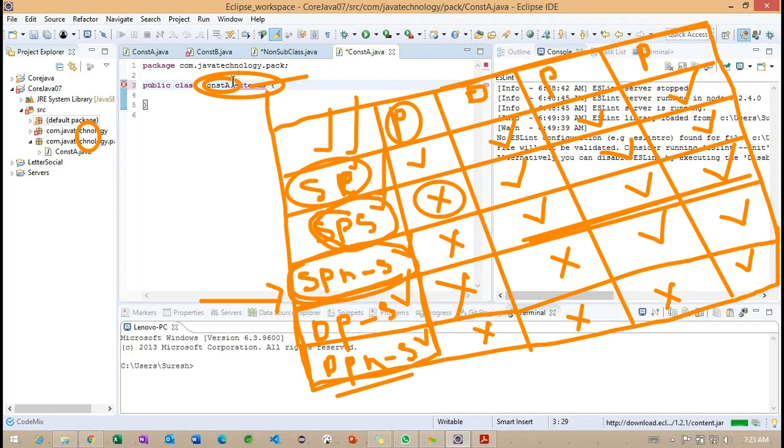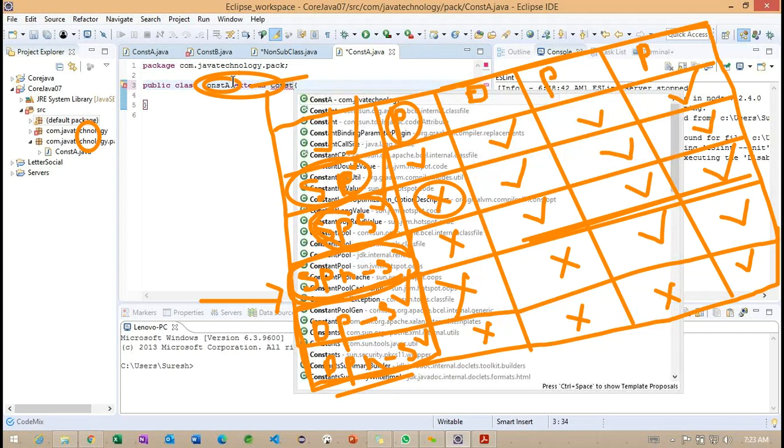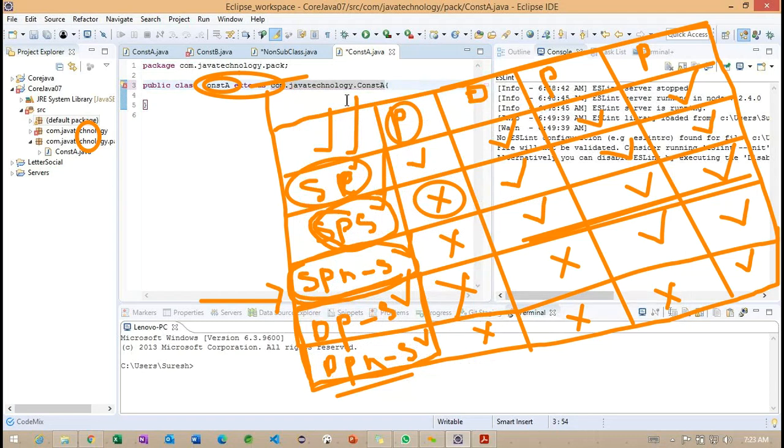Using this particular extend keyword, I will try to use the class name here, something called construct A, which resides in the com.java technology package. Getting the point? This is a different package. Observe carefully how I am using this particular package name to use this particular class.